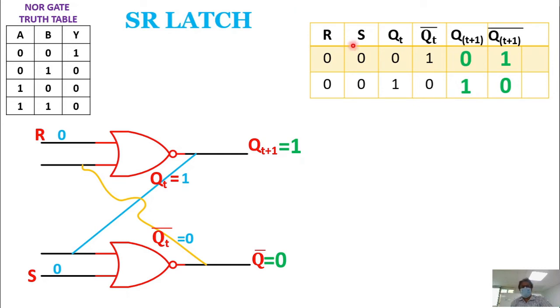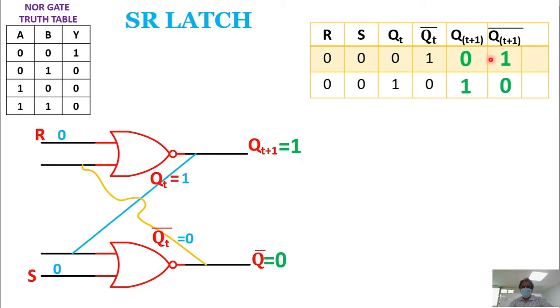That's why I have written here, when external input R is equal to 0, S is equal to 0, okay? When present state Qt is equal to 0, Qt bar is equal to 1, Qt+1 is equal to 0, Qt+1 bar is equal to 1. That means, what is the present state here now? Present state is 0, 1. That means Qt is equal to 0, Qt bar is equal to 1. What is the next state? Next state is also 0, 1. That means what happens here in this device? It holds, right? It holds the present state. Next state is equal to present state only.